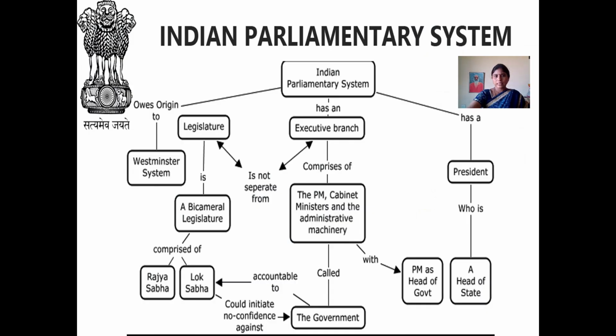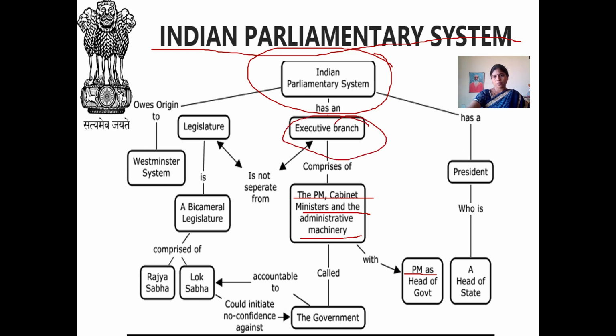This is our Indian parliamentary system. It has a president who is the head of the state and the PM who is the head of the government. The PM, cabinet ministers and the administrative machinery comprise our executive branch.